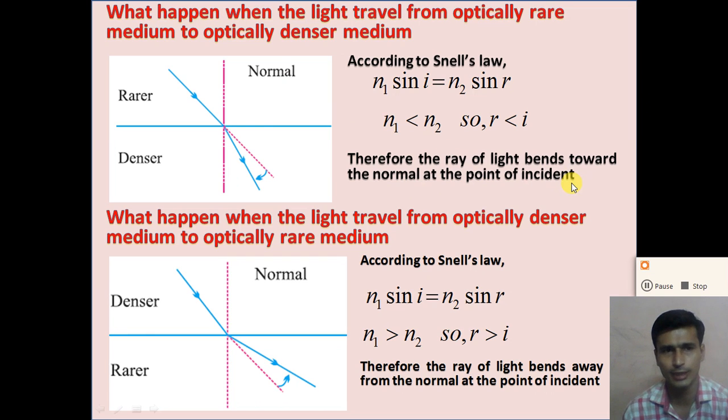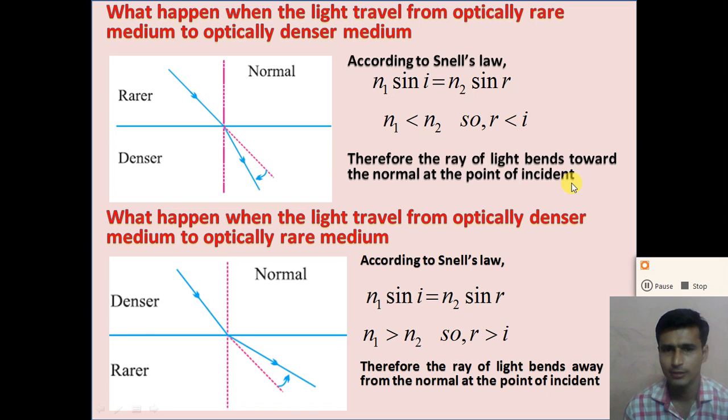So dear student, when the ray of light travels from the optically rare medium to the optically dense medium, the angle of refraction is less than the angle of incidence, and the ray of light bends towards the normal at the point of incidence.